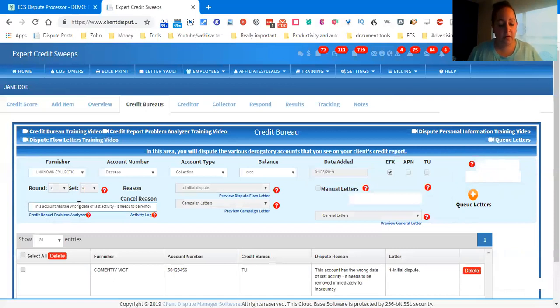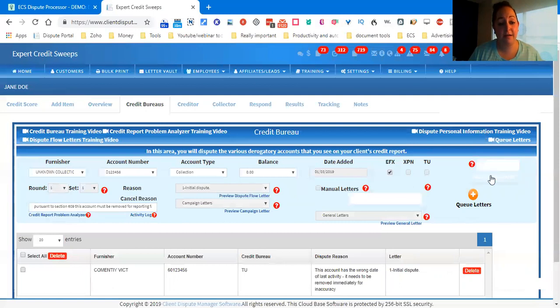And now for the unknown collection, pursuant to section 609, this account must be removed for recording false information. And if we don't have a signed contract to furnish, it's illegal recording.